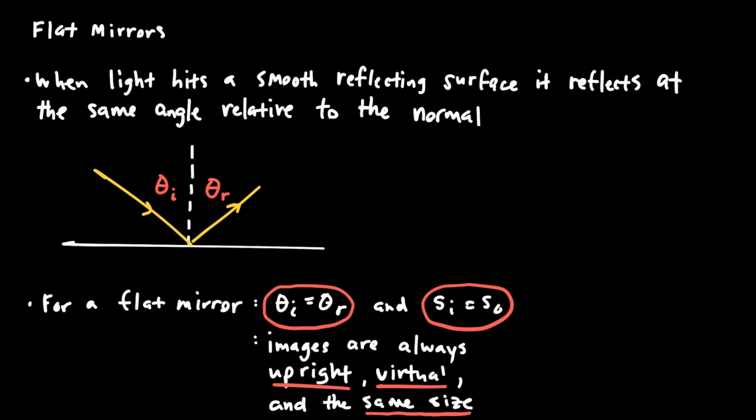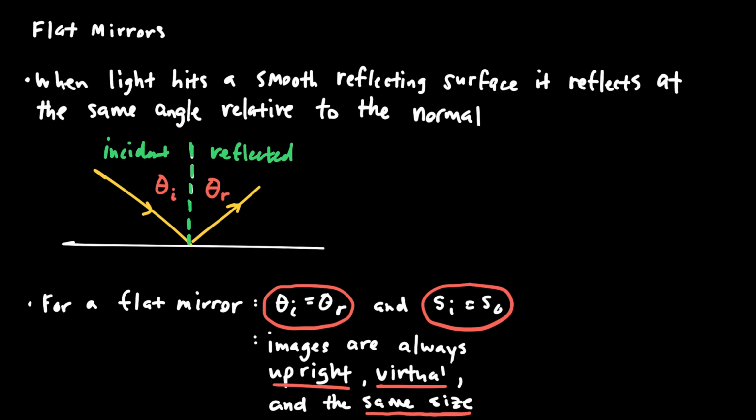Now I'd like to change topics a little bit and talk more about mirrors and lenses. First we're going to talk about flat mirrors. When light hits a smooth reflecting surface like a flat mirror, it reflects at the same angle relative to the normal. Here we call these the incident and reflected angles. For a flat, smooth surface, all of the light is going to get reflected at the same angle that it had when it was incident on the surface. And remember, again, those angles are measured relative to this normal line.